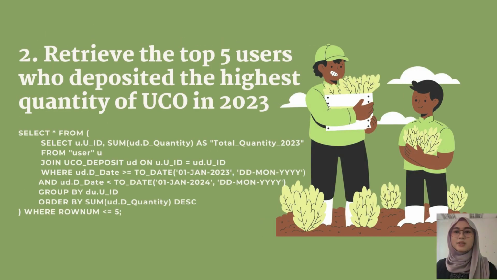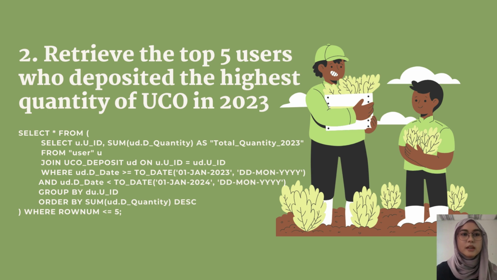Number 2. Retrieve the top 5 users who deposited the highest quantity of UCO in 2023. Select UUID, sum UD.D_quantity as total quantity 2023. This part selects the UID from the user table and calculates the total quantity of UCO deposited by each user in the year 2023 using the UCO deposit table.